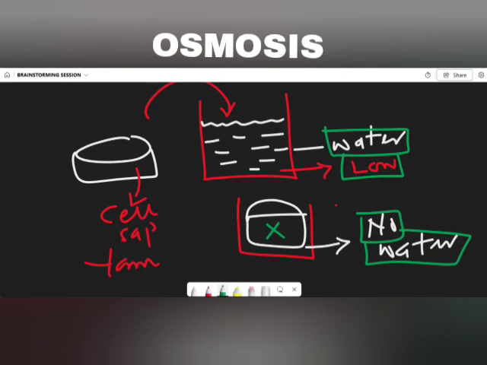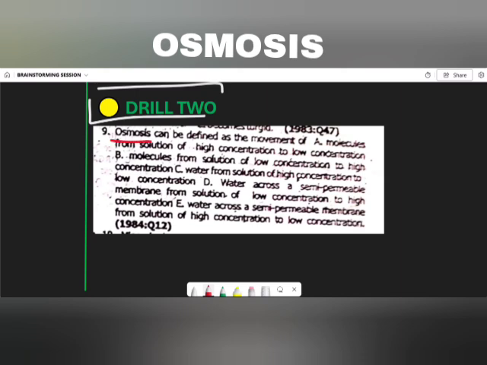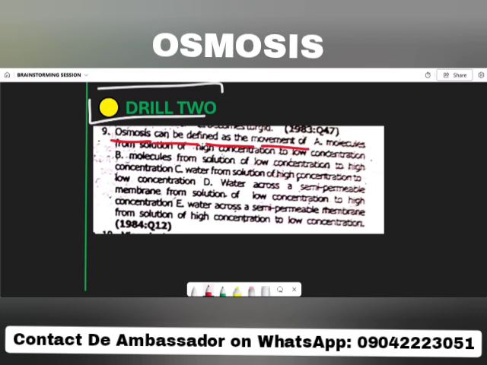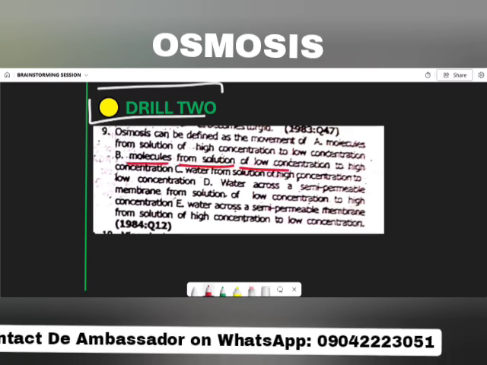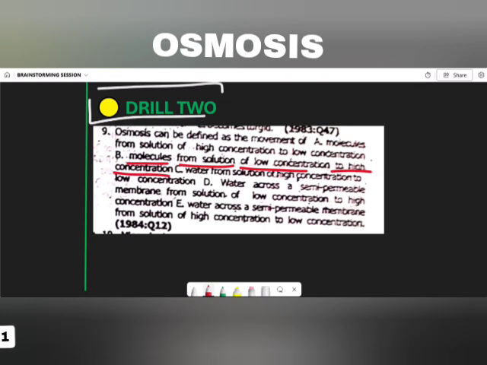Now let's go back to our question and see whether we have something like that. Coming back to the question, we are given that osmosis can be defined as the movement of, option A says, molecules from solution of high concentration. That's wrong. It has to start from solution of low concentration. Let's go for option B. Option B says molecules from solution of low concentration, which is right, to high concentration. Let's set that to our left hand side. Let's consider the rest of the options.